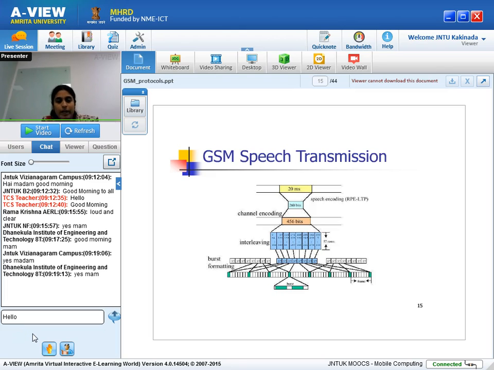Familiar with GSM architecture, right? What are the functionalities of EIR?